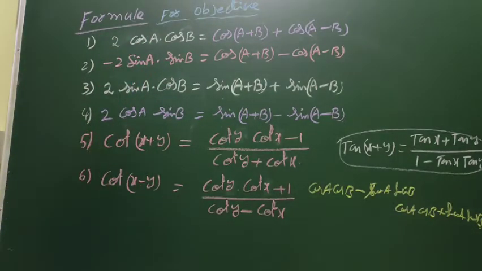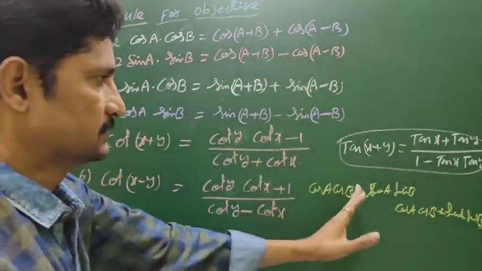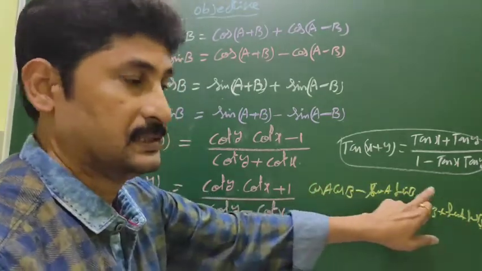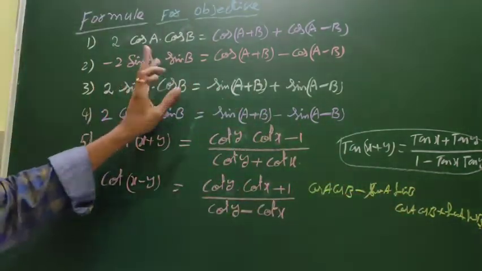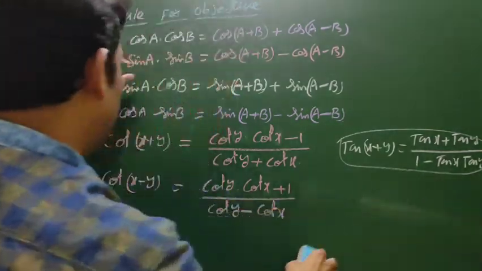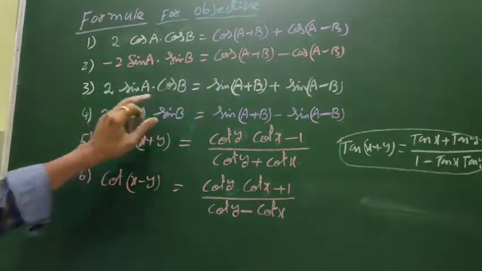If you subtract, take the minus, and now the cos terms cancel, so this is also minus: minus 2 times sin A sin B. This is the product converting into plus or minus.